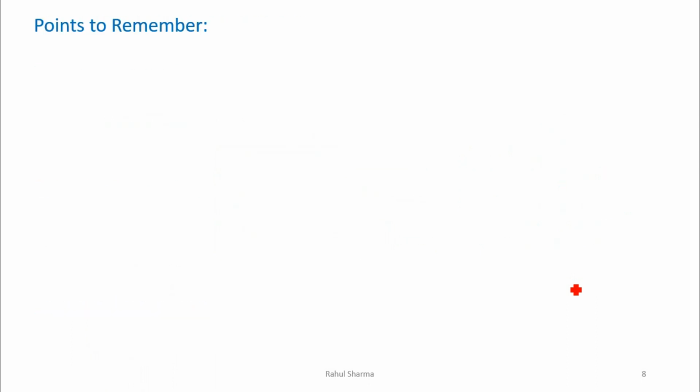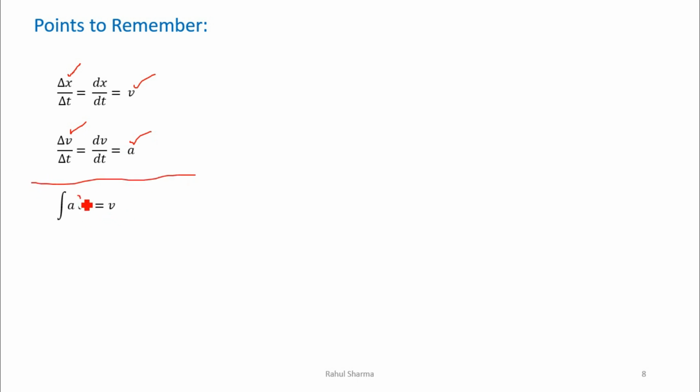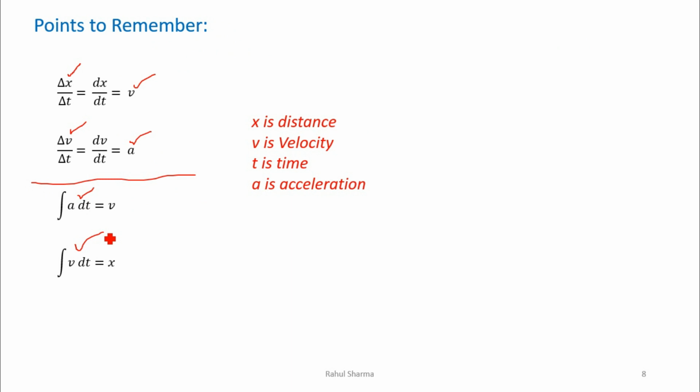Now whenever we have to solve a question for this uniform rectilinear motion or uniformly accelerated rectilinear motion, you have to remember these points. First, the rate of change of distance will give you the velocity. Similarly, the rate of change of velocity will give you the acceleration. So in some numericals we have to directly follow this. And if I go in reverse, the integration of acceleration will give you the velocity, and the integration of velocity will give you the distance. So x is the distance here, v is the velocity, t is the time, a is the acceleration.